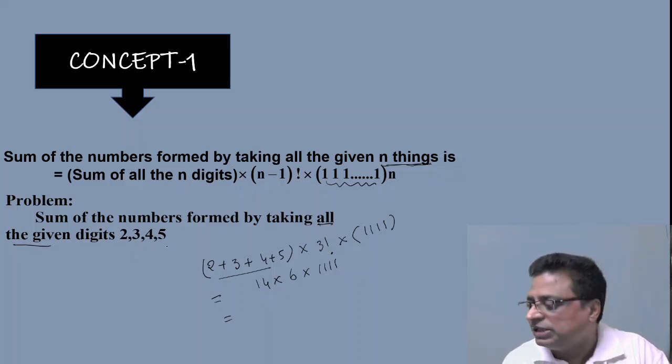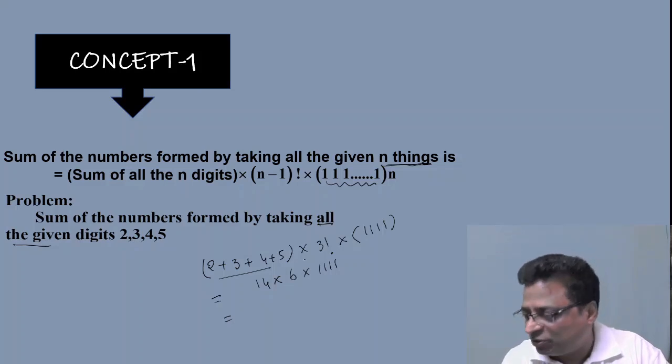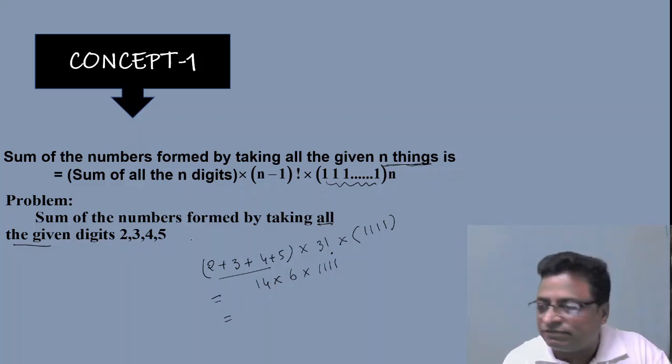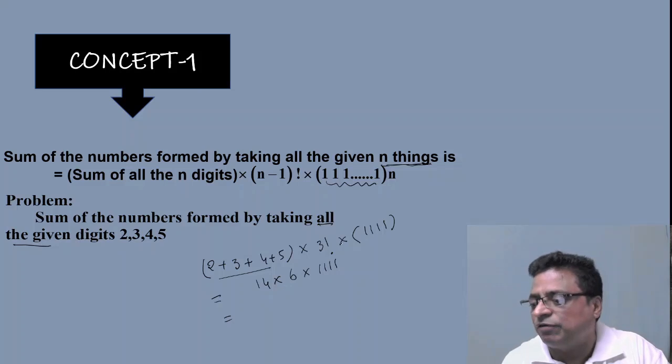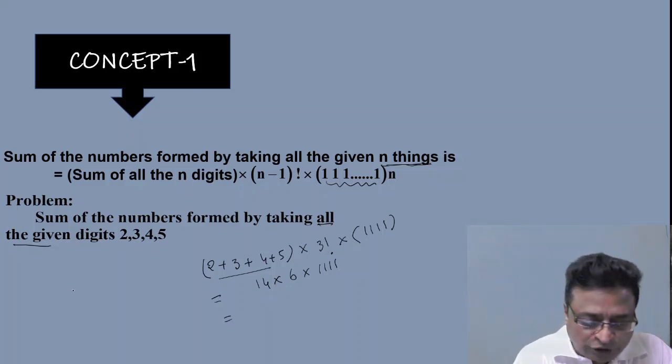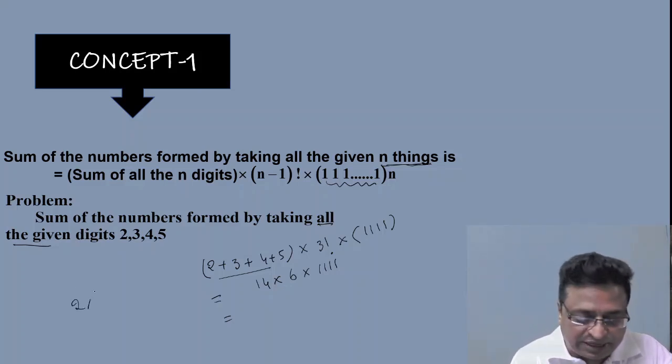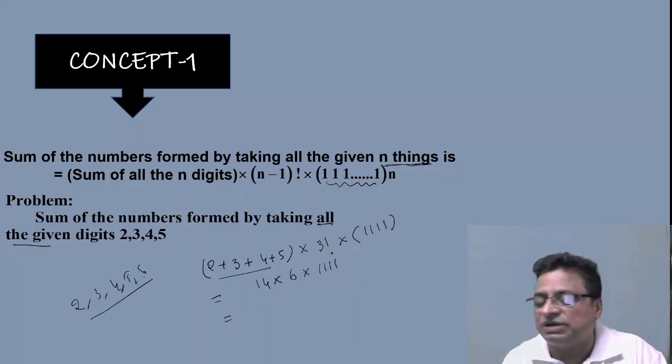Since it is 4, therefore it is 4 minus 1 factorial, that is equal to 3 factorial. And since it is a 4 digit number, you have to write 4 ones. Suppose the numbers 2, 3, 4, 5, 6 are given. What is the sum of all 5 digit numbers formed by the numbers taken from 2, 3, 4, 5, 6? Then what could be the answer?